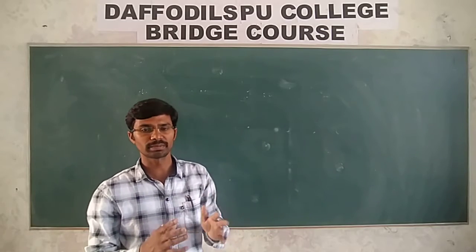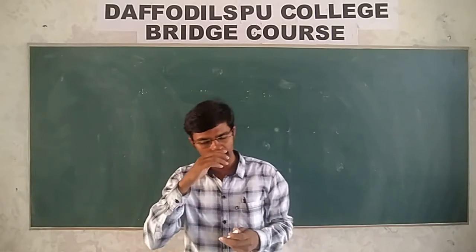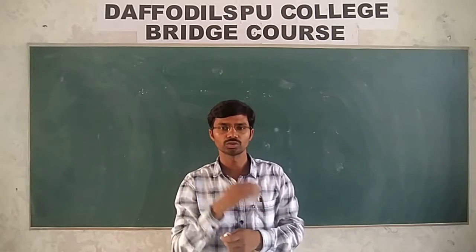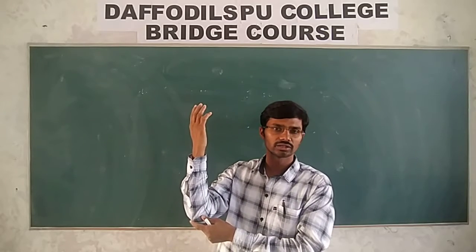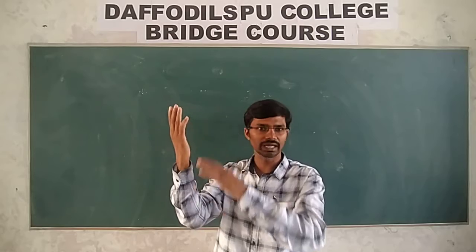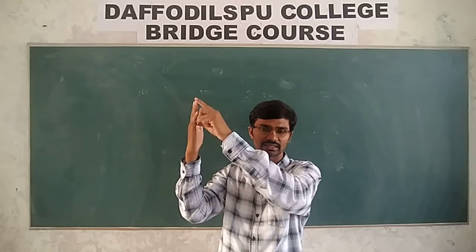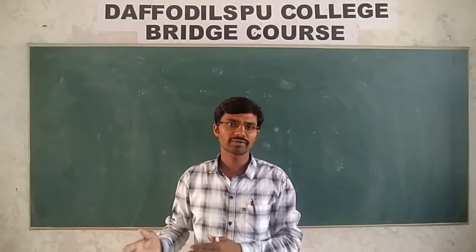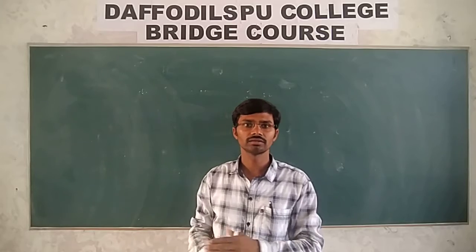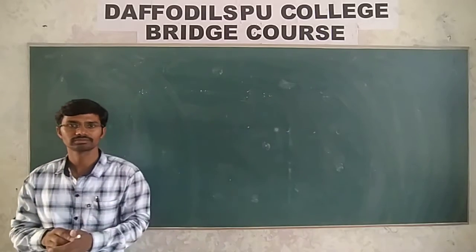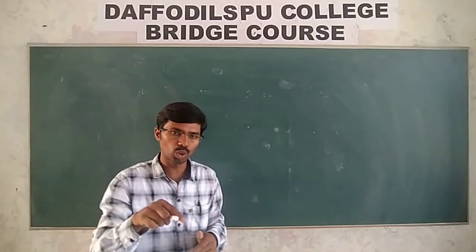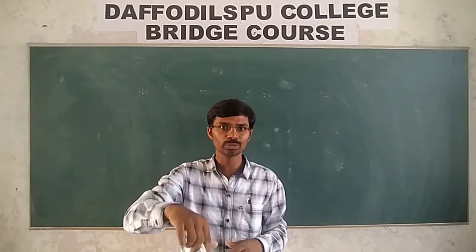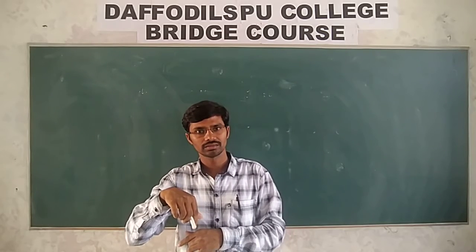For example, you asked me to give 2 cubits of the flower garland. I will measure with my cubit, from here to here, this much length, and 2 times this length I will give to you and you will go. After you get home, you may check with your cubit. Do you get 2 or 3 or 1? Exactly, do you get 2 cubits? Just think about it.